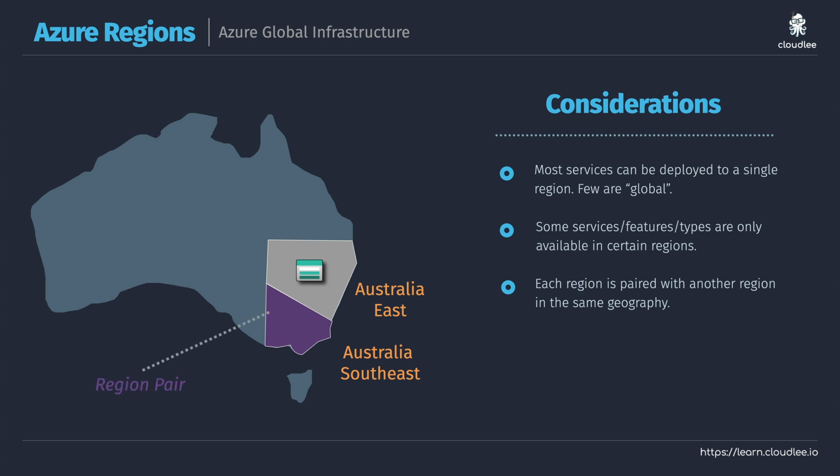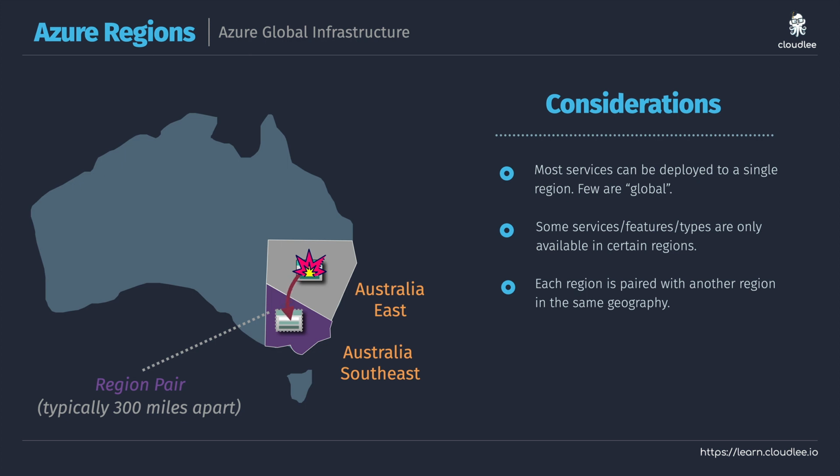Now, why does that matter? Well, Microsoft makes sure that this region pair is typically about 300 miles away from the other region. And there are certain services, like Azure Storage, that automatically replicate data to the region pair, so that if disaster does strike in your primary region, you can still get access to your data in the event of a disaster.